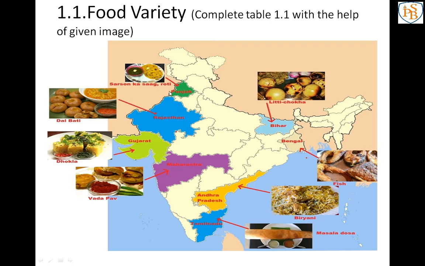Next one is area. So just see this. Area means what? This is North India, South India, East India and West India. So area is also different. If area is different, then there is food variety.